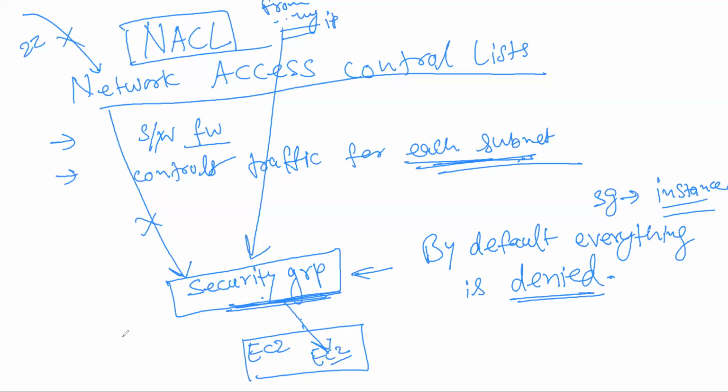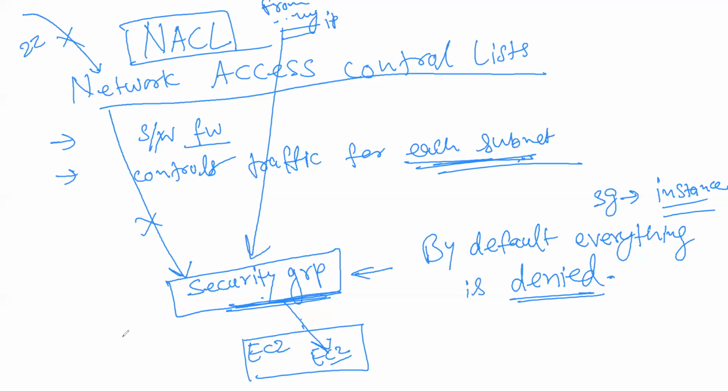Unless explicitly mentioned, everything is denied. If you don't create a security group, were you able to access your EC2 instance? No. If you gave a wrong IP, or your IP was changing, you were not able to access it either. So by default, you have no access.